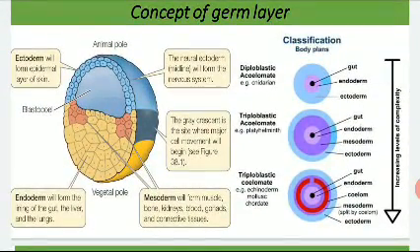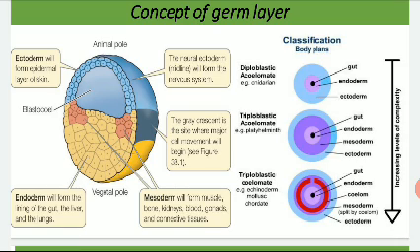Now the next topic, germ layer. What is germ layer? During the development after the fertilization, at the gastrula stage, three cellular layers are formed: ectoderm, endoderm and the mesoderm, and these three layers are known as the germ layers, because from these three layers our internal organs, our body covering, all those things are formed.